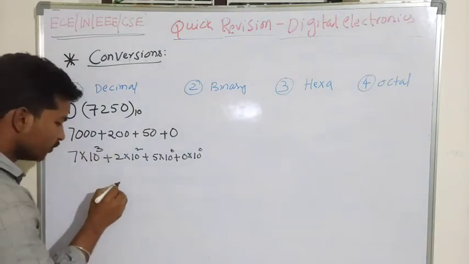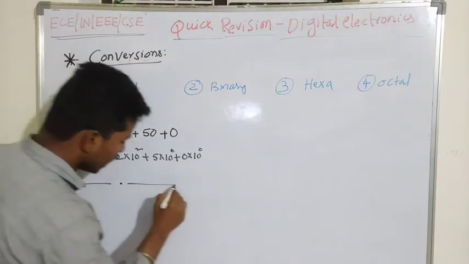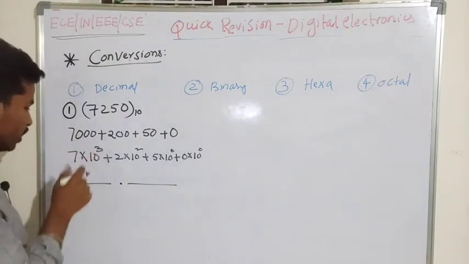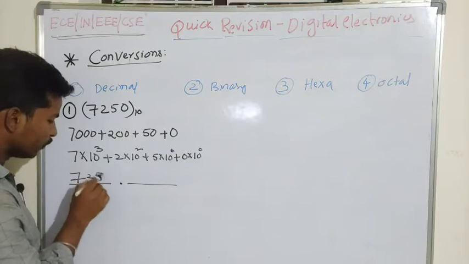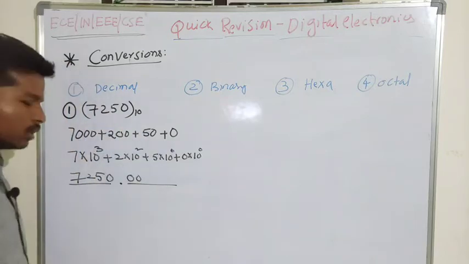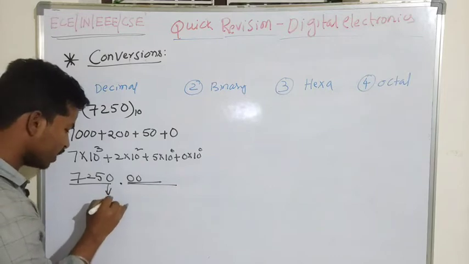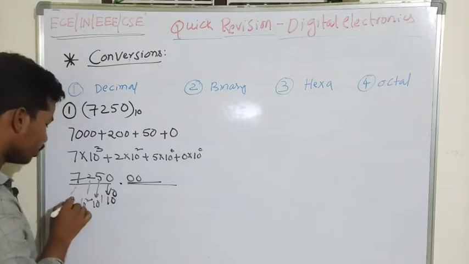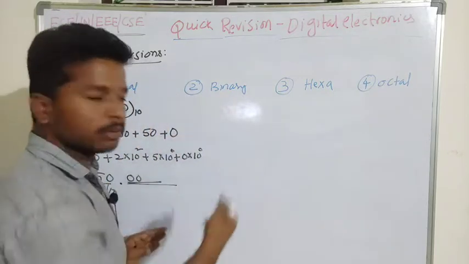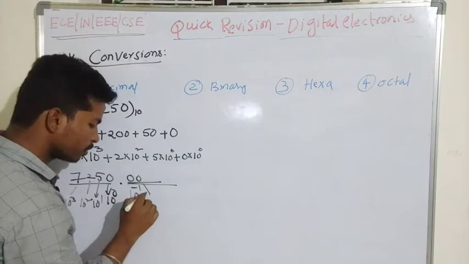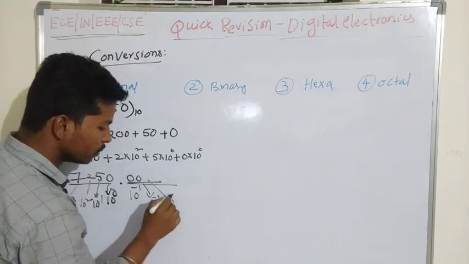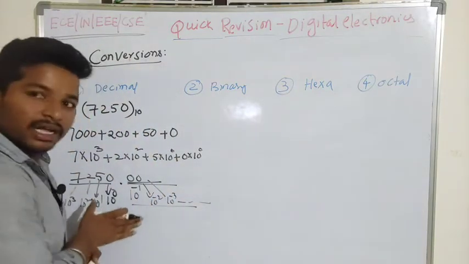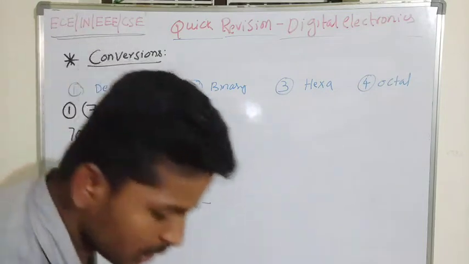In general, when I want to represent any number, we have an integer part and a decimal part. When I represent 7250.00, it has position values of 10 to the power of 0, 10 to the power of 1, 10 to the power of 2, and 10 to the power of 3. After the decimal point, we have 10 to the power of minus 1, 10 to the power of minus 2, 10 to the power of minus 3, and so on. This is the systematic representation of the decimal number system.